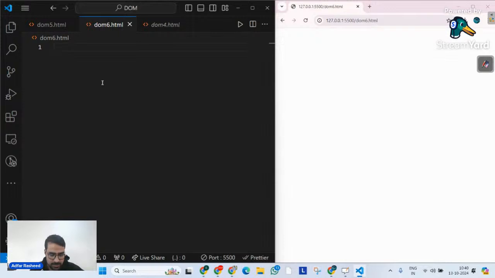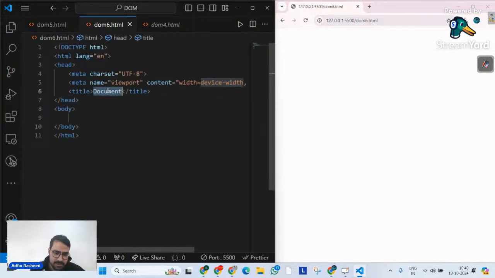So let me create a boilerplate first of all, and I will give it a title, class DOM. Done. Over here, I'm going to discuss first of all some very basic methods, which is called classList. As we all know, when we talk about our web application, classes play a very important role. And DOM is all about manipulations. DOM is always about how to bring dynamic behavior.